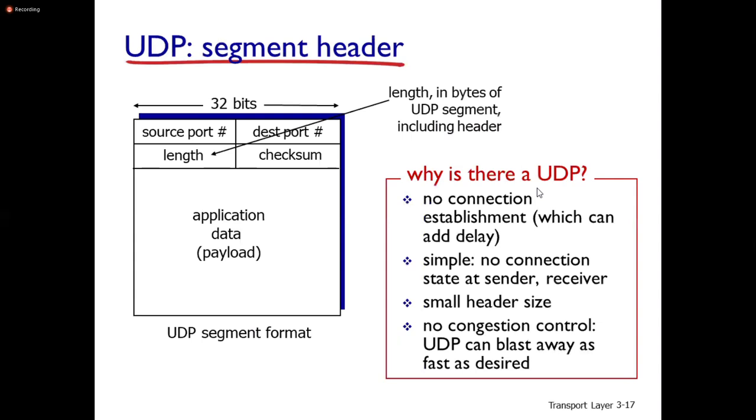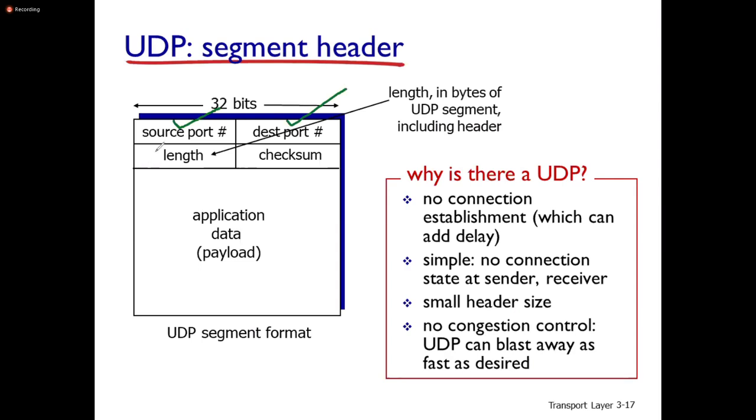You can look at the UDP segment format. It consists of source port number and destination port number. These are very important. Port numbers are very important if it is a connectionless protocol, UDP. If it is a connection oriented protocol, we need to include IP addresses along with port numbers: source IP address and source port number, destination IP address and destination port number.